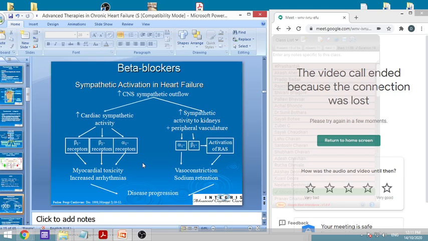Then beta blockers: what actions do they have in heart failure? Particularly, there is always an increase in the sympathetic outflow, and that causes an increase in beta 1, beta 2 and alpha 1 receptor activity. There is an increase in cardiac activity. So this causes myocardial toxicity, and there is an increase in arrhythmias. Also there is an increase in sympathetic activity to the kidneys. This is happening because of sympathetic activation in heart failure.